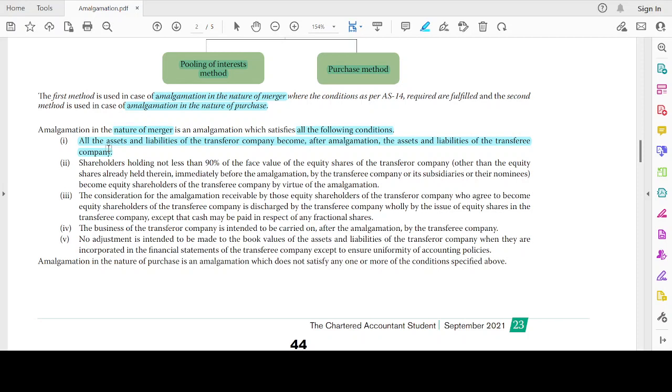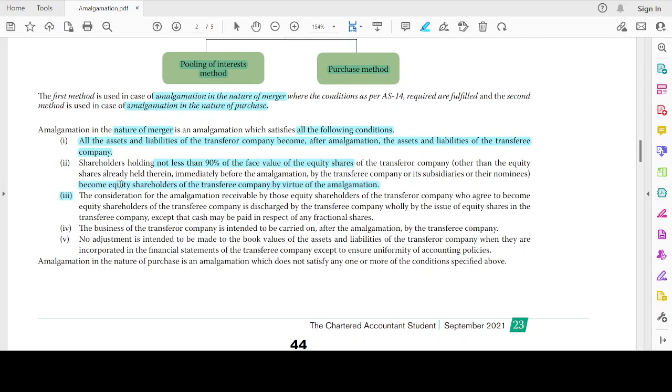That should become the assets and liabilities of the transferee company. Shareholders holding not less than 90% of the face value of the equity shares, not some other price. It is face value, not fair value. Not less than 90% of the face value of the equity shares of the transferor company, other than the equity shares already held therein immediately before amalgamation by the transferee company or its subsidiaries or their nominees, become the equity shareholders of the transferee company by virtue of the amalgamation.